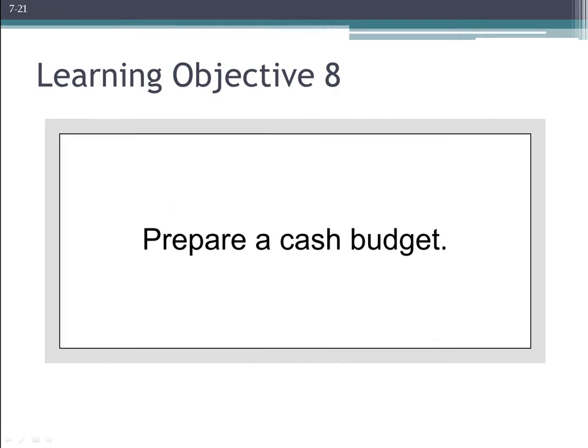Which brings us to the preparation of our cash budget. Again, given the importance of cash and making sure that we have enough operating cash to actually meet our obligations, it's real important that we plan out very specifically how much cash we expect to have, how much cash we're going to need to meet our obligations, and what the overage or underage is expected.